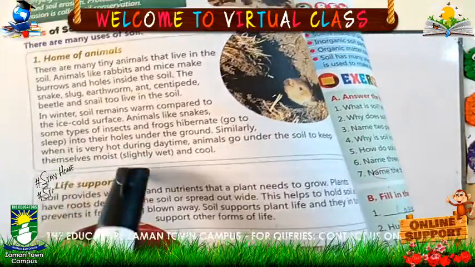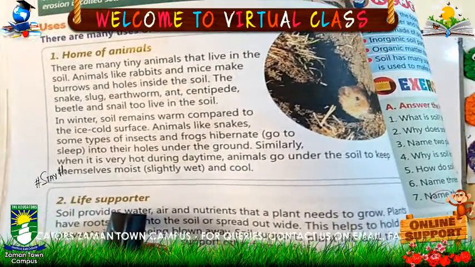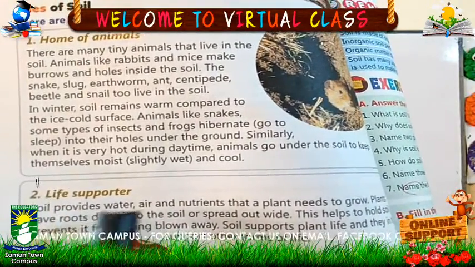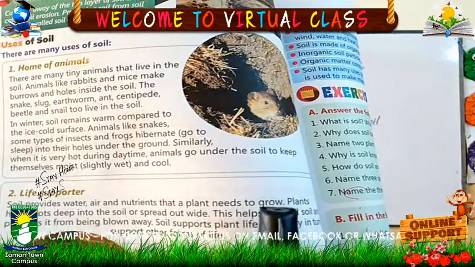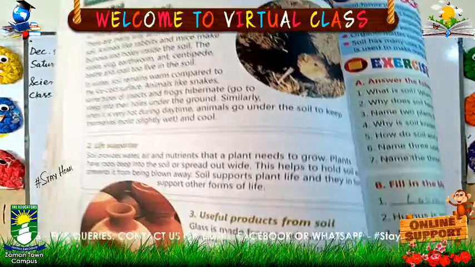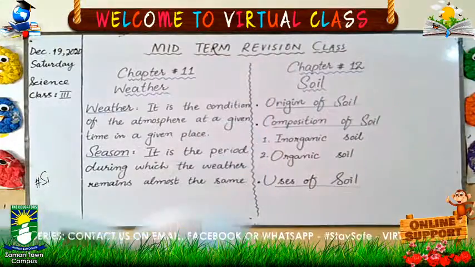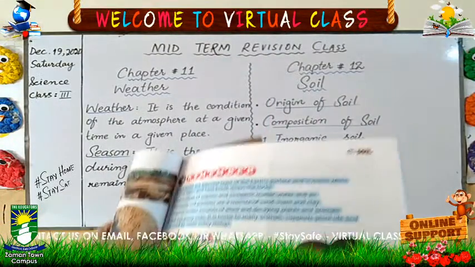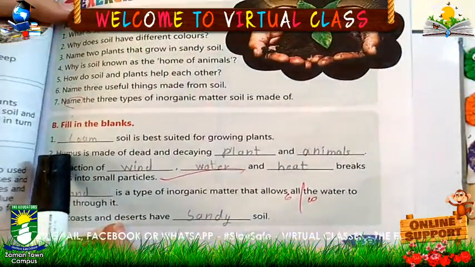Come to the life supporter. Soil supports plants and holds them to stand firmly, and soil provides the water, air and nutrients that a plant needs to grow. Come to the useful products from soil. We can make many products from soil, like pots, glasses, etc.